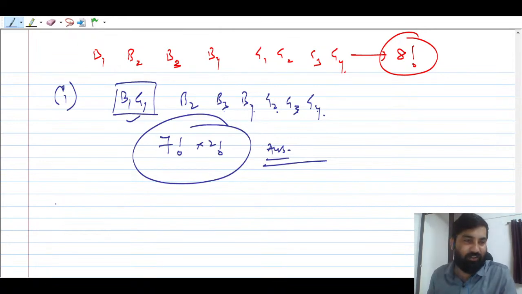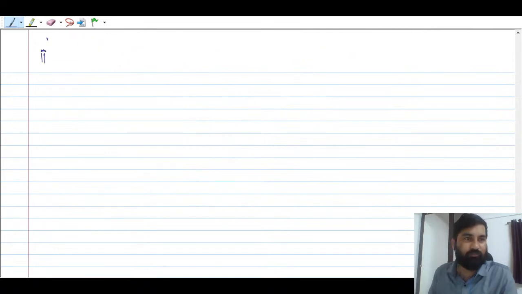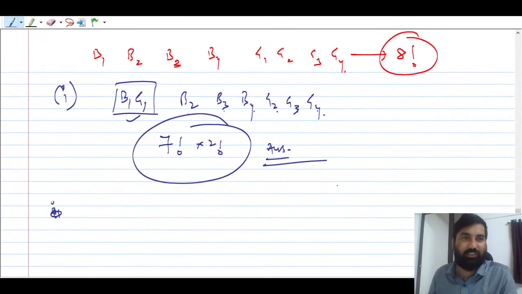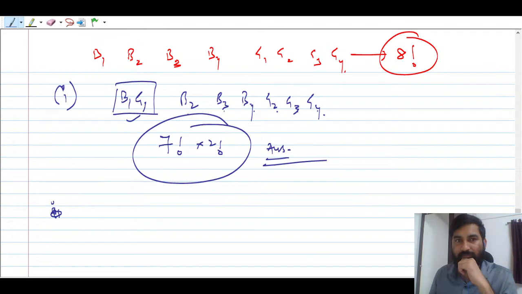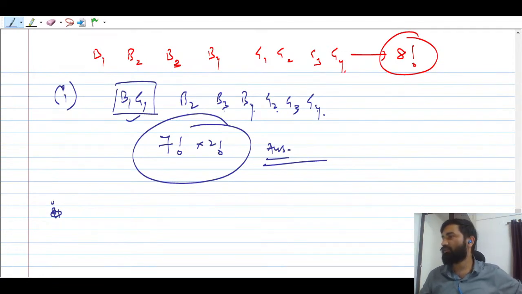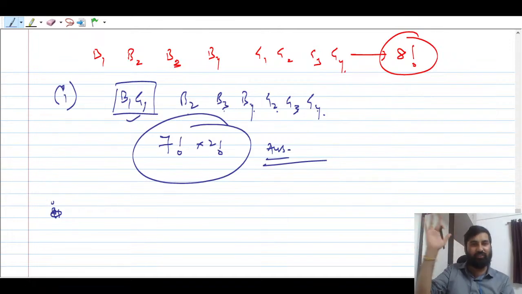Next, can somebody solve the next question. Second question हम लोग solve करते हैं इसमें. So second question में क्या दिया हुआ है कि b1 and g1 never come together, right? They will never come together. What is the meaning of that? They will never come together means b1 and g1 should never be adjacent, right. You just remove them.